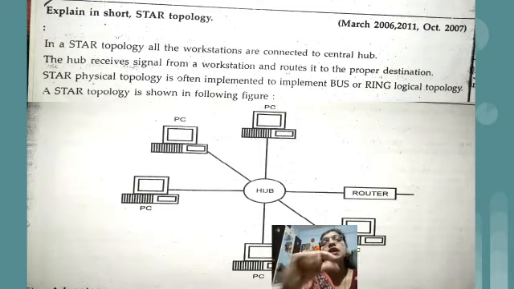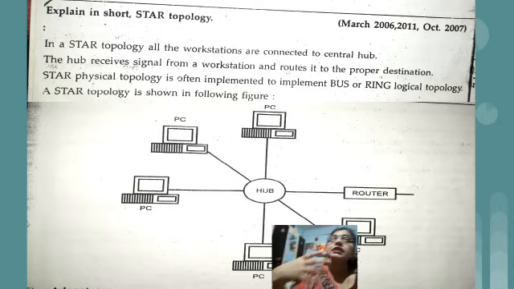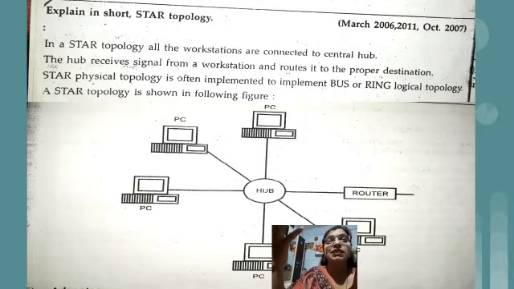Similarly in star topology also, if any computer wants to communicate with another computer, then that particular message will be sent to the hub first, and it's the hub's duty to send that message to different devices. And logically, ring topology means in case of ring the neighbor will receive the message and then forward it. So similarly in this case the hub will behave like a neighbor only. It will receive a message from the sender and then check the destination, check the IP address to whom that particular message belongs, and then send the message to that particular receiver.